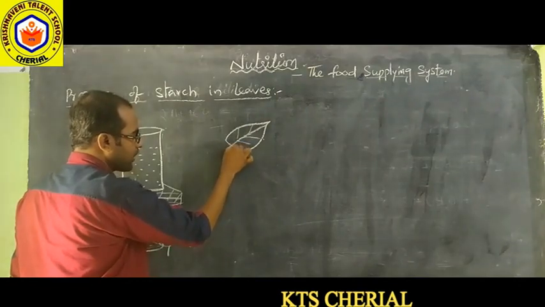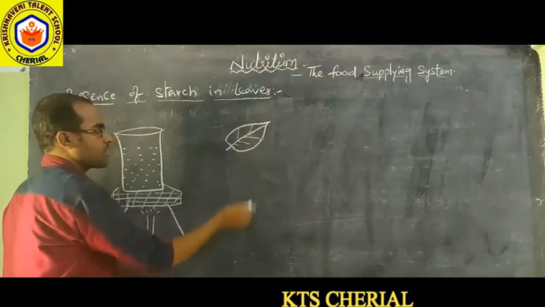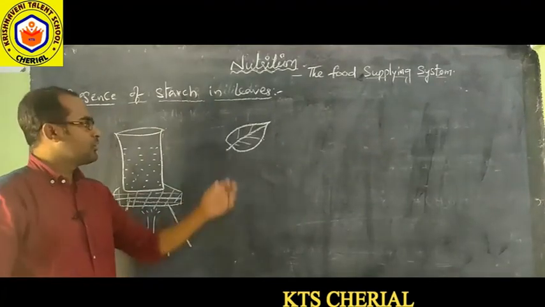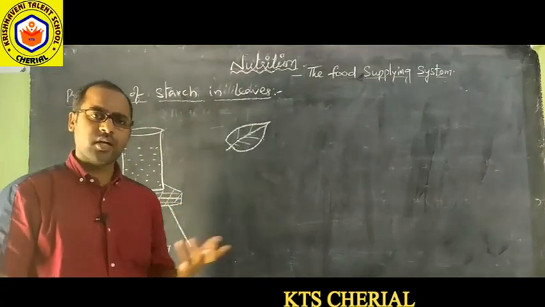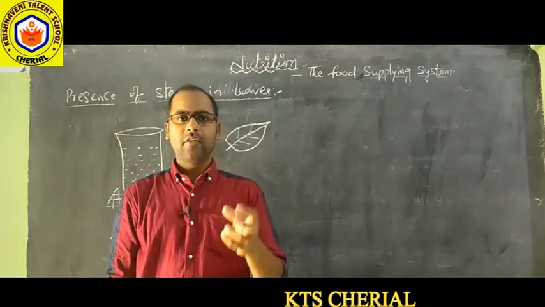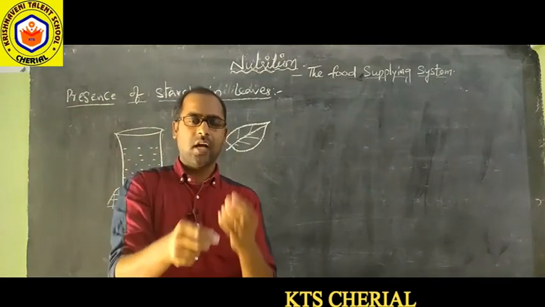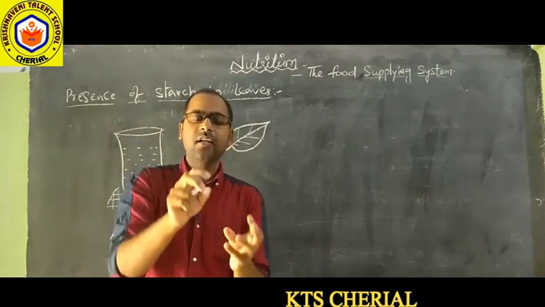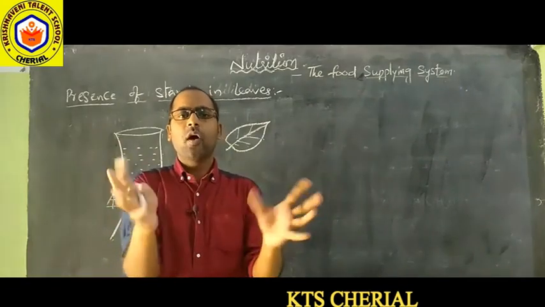Now we are going to test the presence of starch in this leaf. We know how to test for starch. From 7th class we have learned that if you add iodine to starch powder, it will be converted into blue or black color.